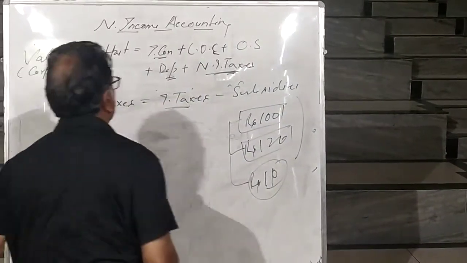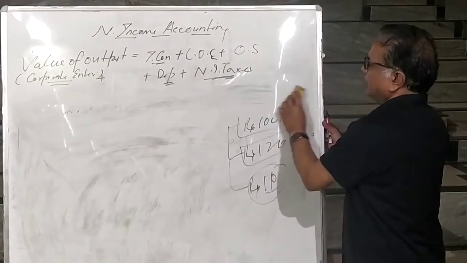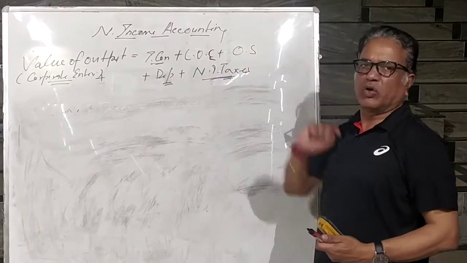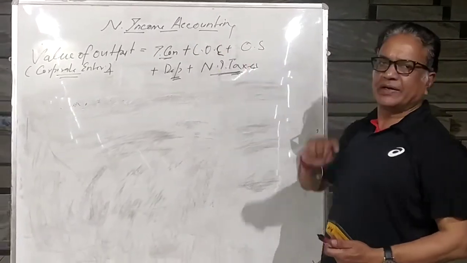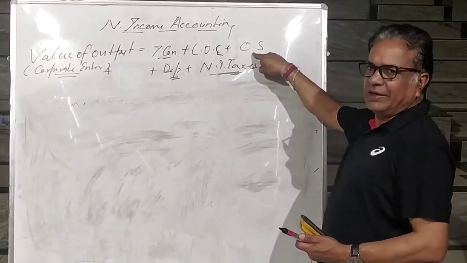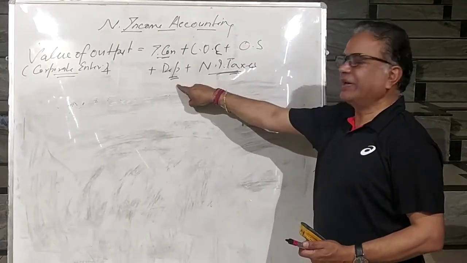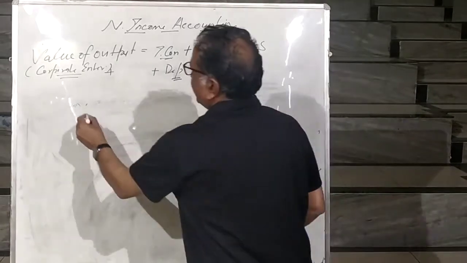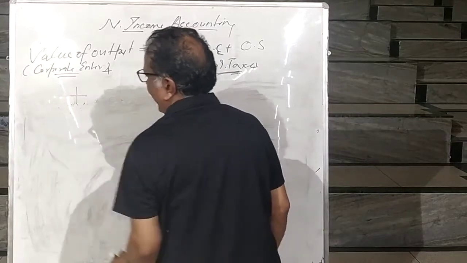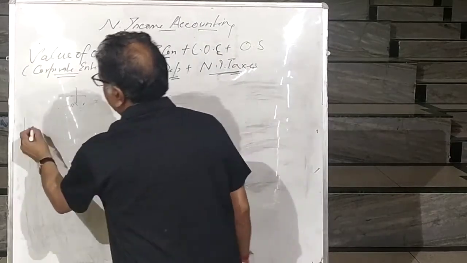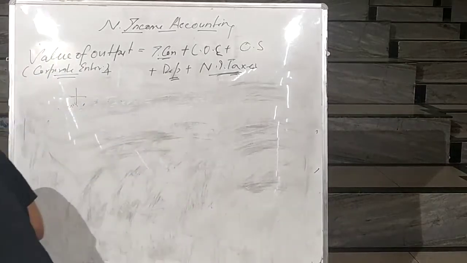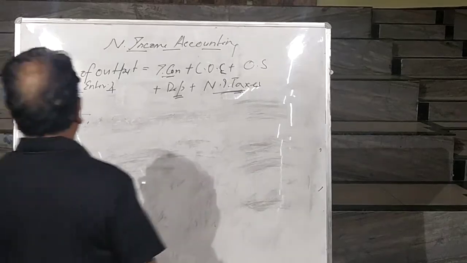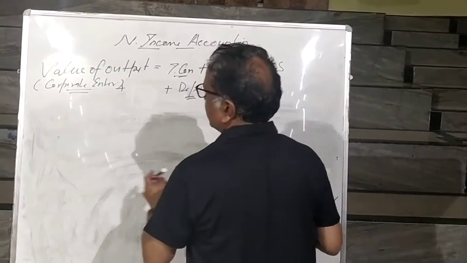So if I have to calculate the value of output by corporate enterprise, first what will I calculate? Expenditure on raw material, expenditure on worker, rent, royalty, interest and profit, expenditure on repair and maintenance, and total net indirect tax paid. Now what is that? Now the value of product produced by unincorporated enterprises.